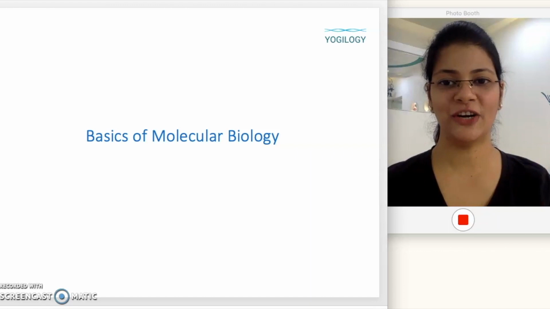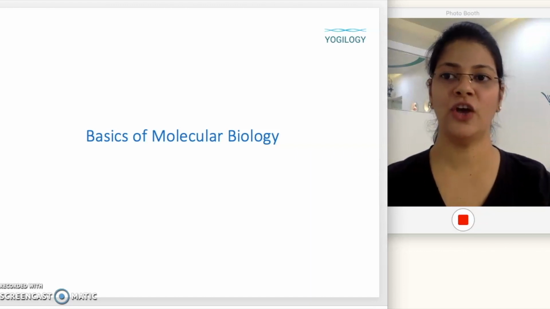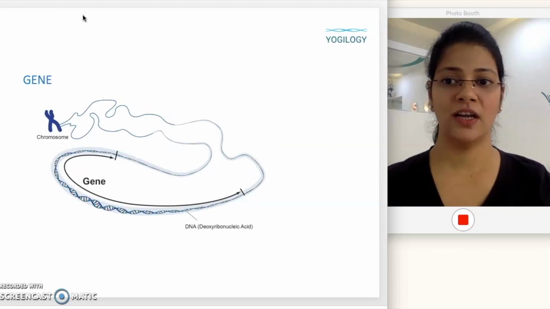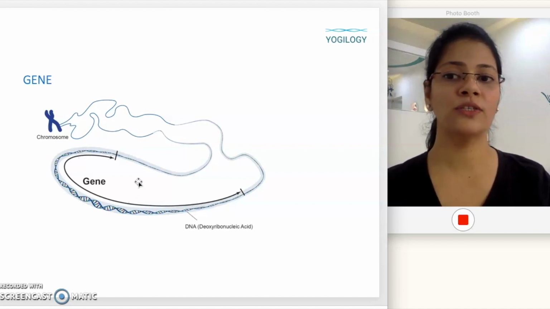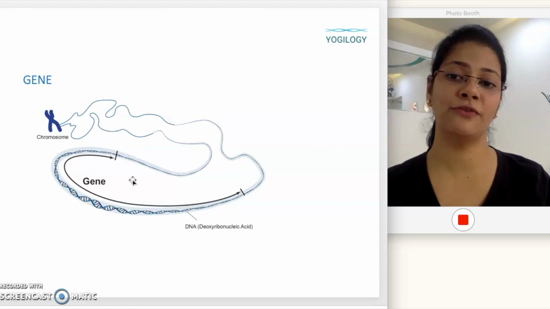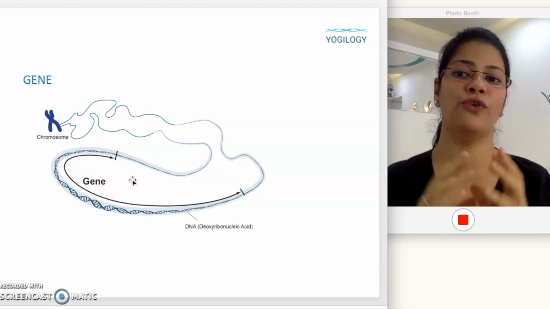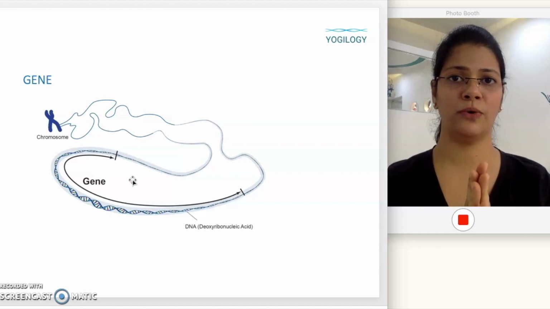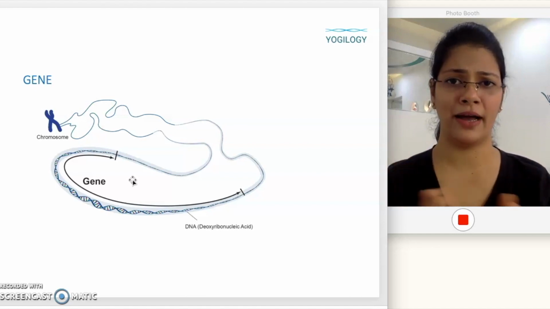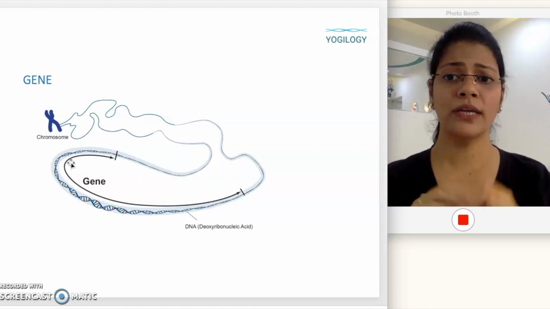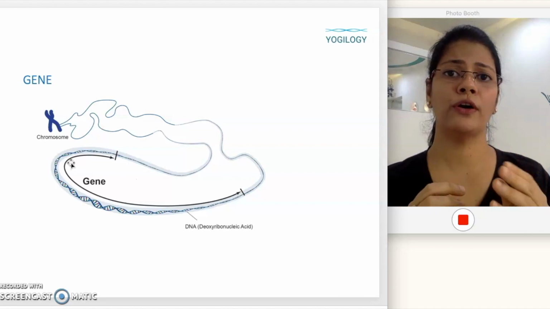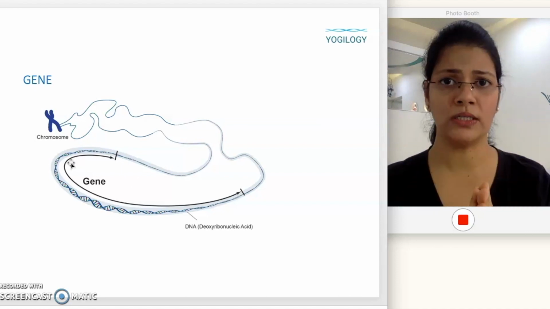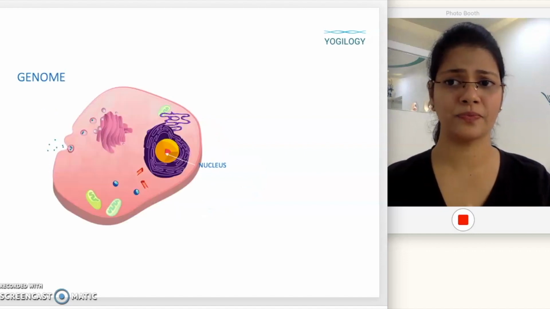Okay, so let's start with basics of molecular biology. What is a gene? Now here you can see gene is a segment of DNA and this codes for, or has the information for, the production of a functional biological product. Now what do you mean by a functional biological product? It can be a protein, it can be a RNA. Now there are some genes which code for multiple proteins. Now how is it possible? It is possible through alternate splicing.